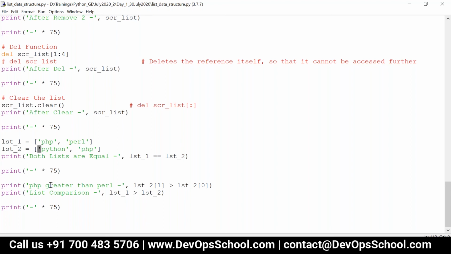Okay, let's write like this. So here I can say Python greater than PHP. Let me change it over here, because we have changed the values. So now if you compare the first element, PHP is lesser than Python. So now this condition returns false.